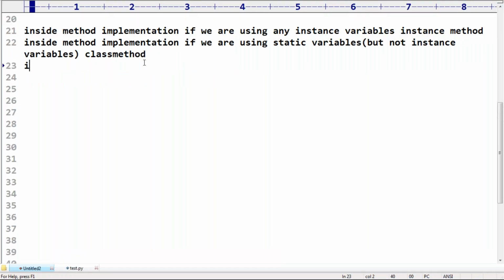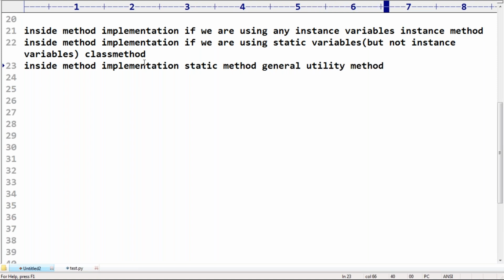Suppose inside the method implementation we are not using any instance variable or static variable, whether we are using local variables or not, forget about that. Then we have to declare that method as a static method, just a general utility method.